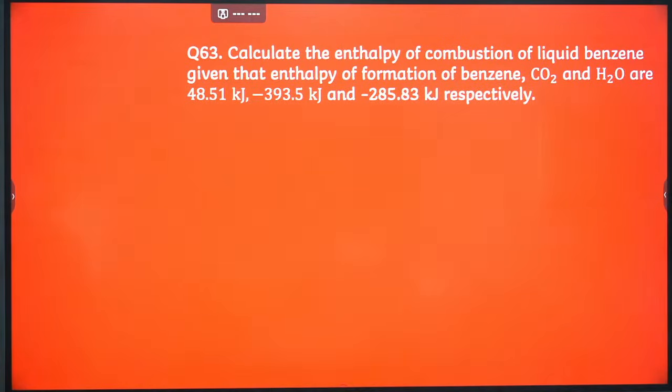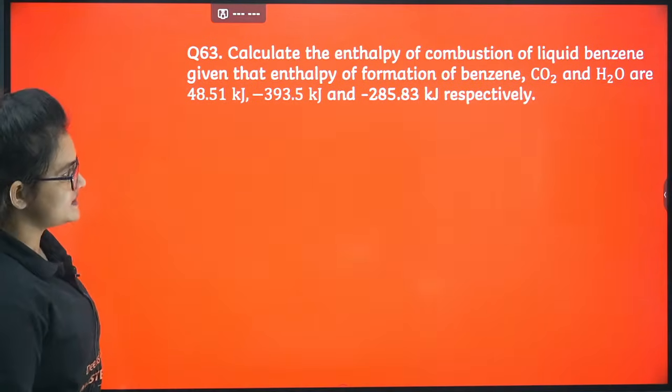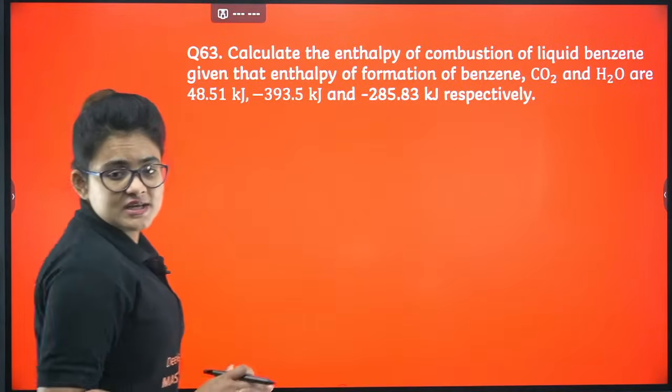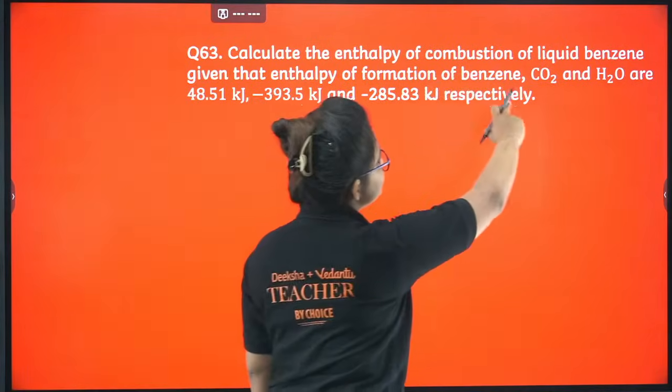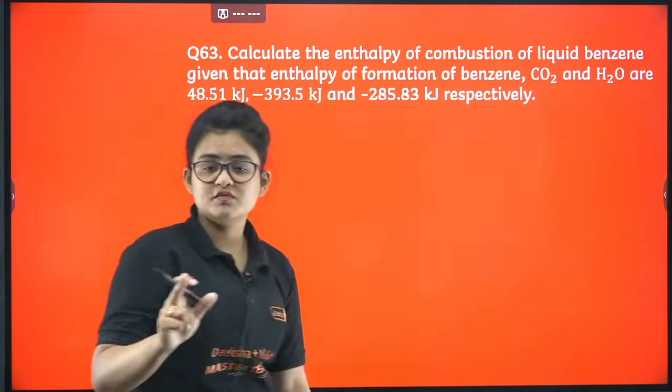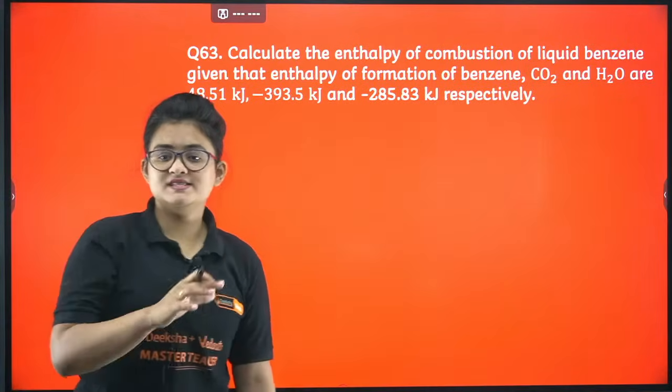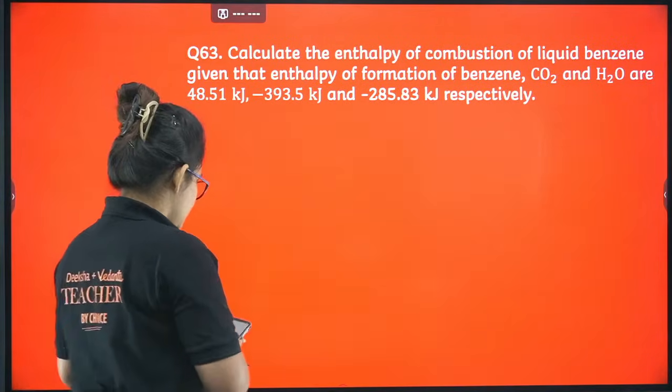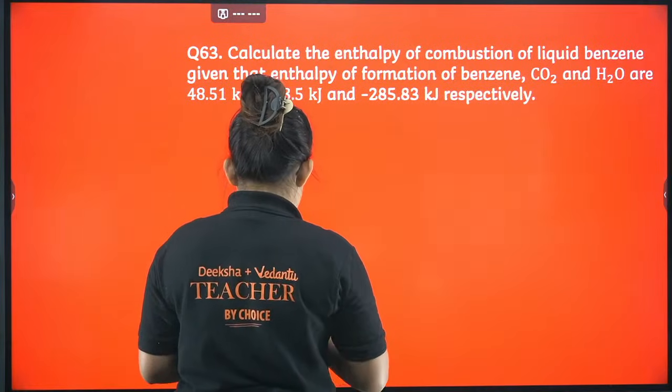So the formation enthalpies of benzene, CO2 and H2O are given. You have to find out the enthalpy of combustion of liquid benzene. So what are the equations? See, formation of benzene, CO2 and water are given. At first, let's write the formation equations.